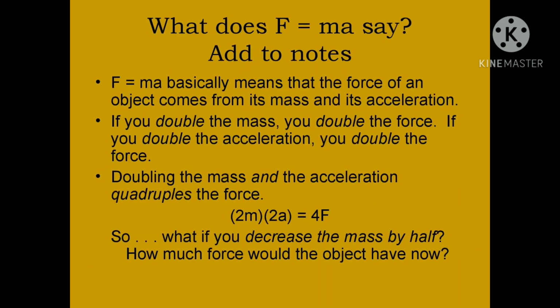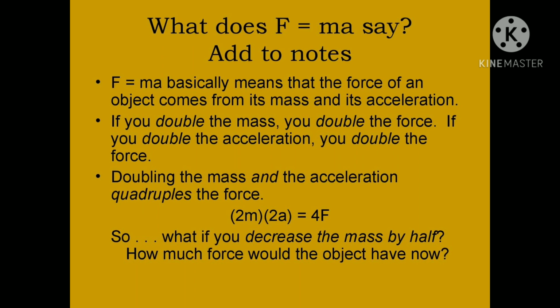So what does F = ma say? It generally means that the force of an object comes from its mass and acceleration. If you double the mass, you double the force. If you double the acceleration, you double the force. So doubling both the mass and the acceleration quadruples the force. What if you decrease the mass by half?